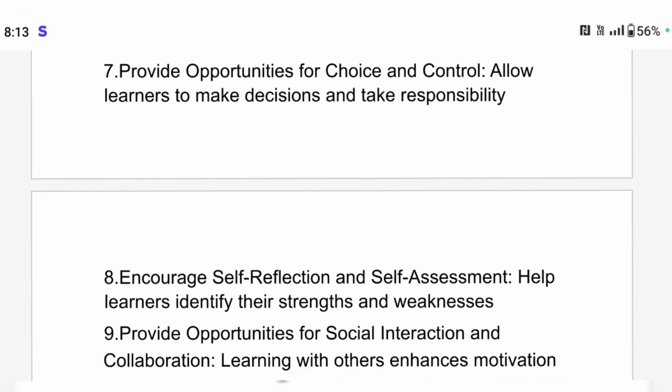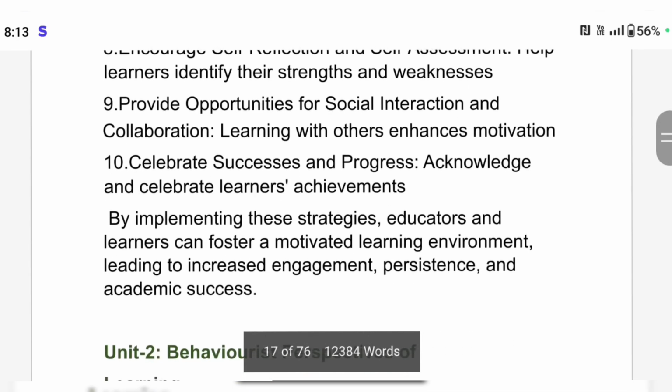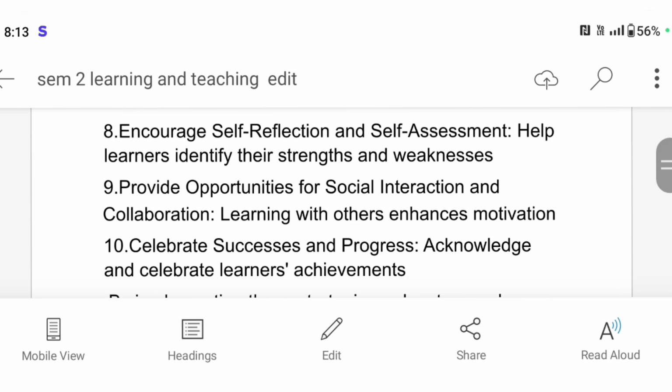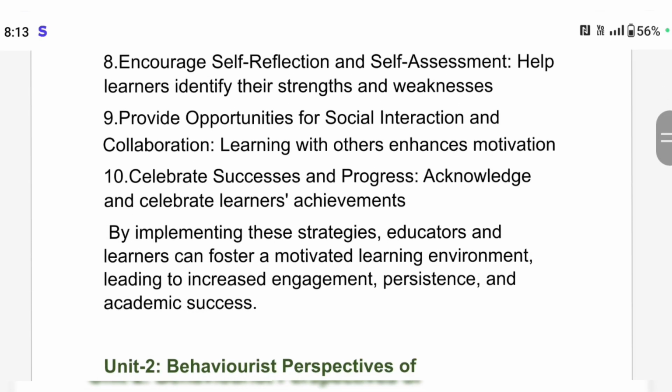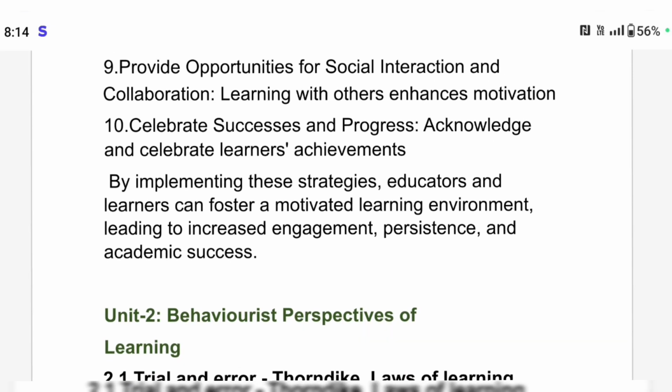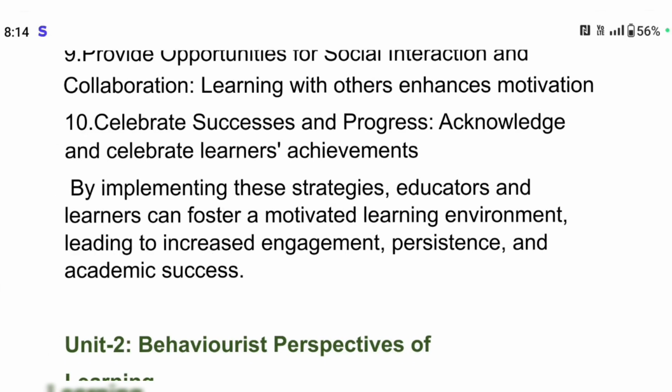Provide opportunities for choice and control. Allow learners to make decisions and take responsibility. Encourage self-reflection and self-assessment. Help learners identify their strengths and weaknesses. Provide opportunities for social interaction and collaboration, as learning with others enhances motivation. Celebrate success and progress; acknowledge and celebrate the learner's achievements.